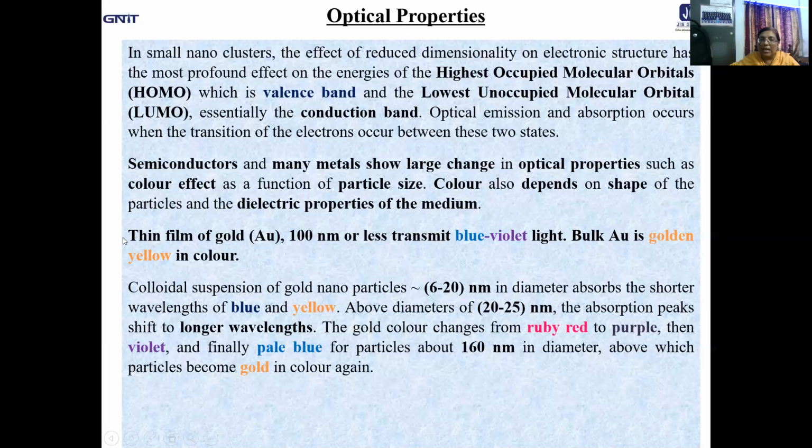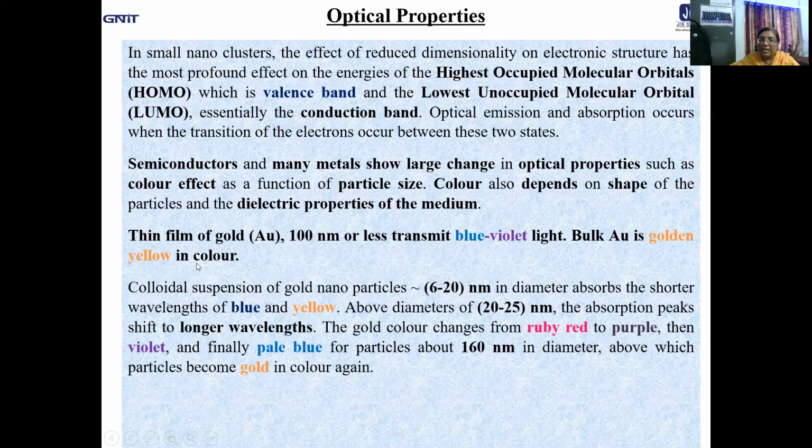So, mind it, in case of bulk gold, you are getting the color to be yellow. But when you are talking about the colloidal suspension of gold in the nanometer range, the color changes. Whereas in case of thin film, if you consider the thin film of gold in 100 nanometer range, it can transmit the blue violet light. So the color changes depending upon the state of the conditions as well as the size definitely.